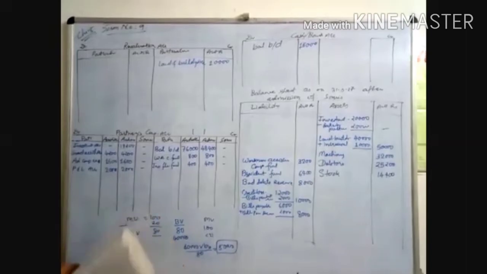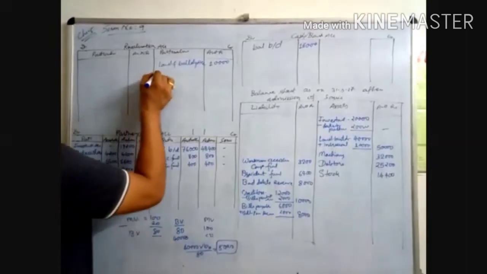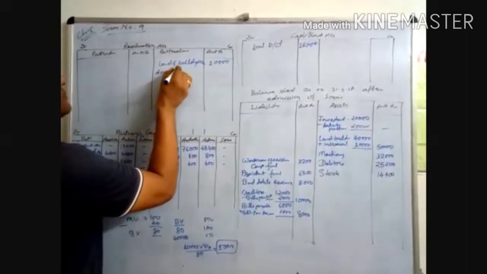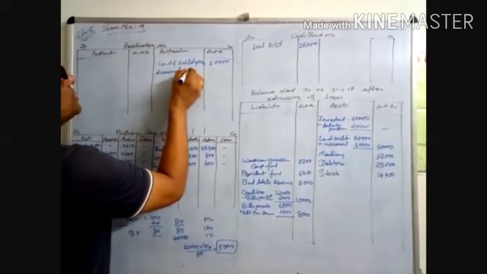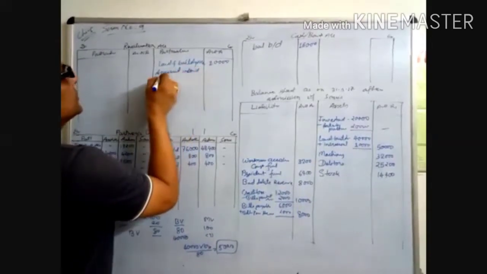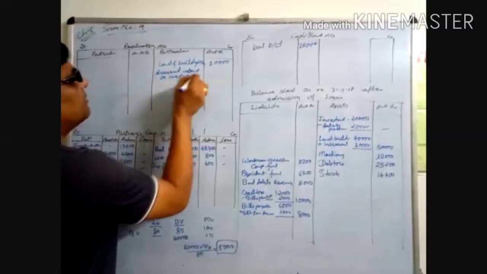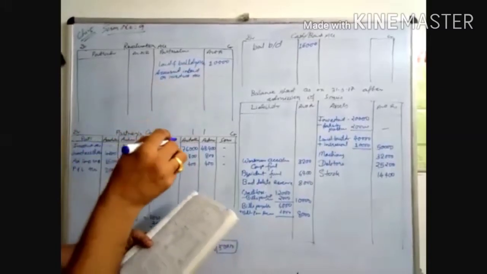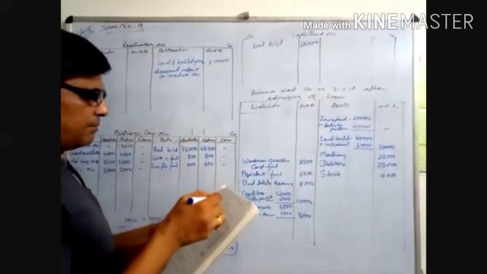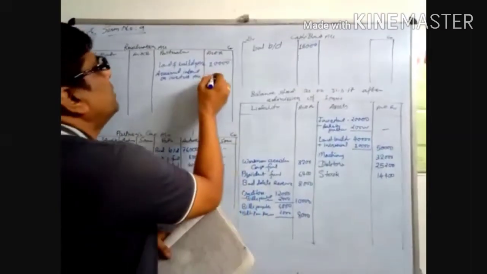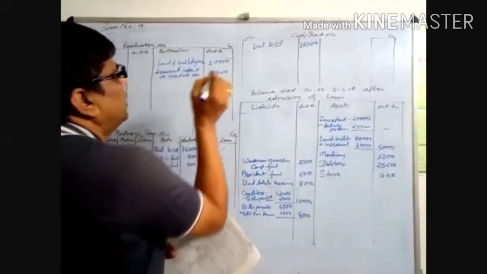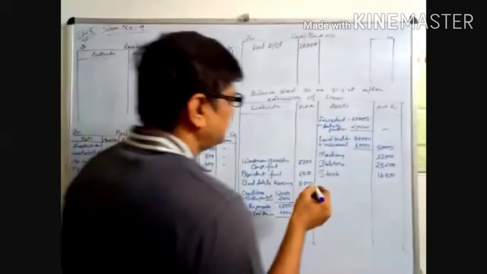Accrued interest on investment account is our income, so write 2,400 on the credit side as a profit, and another entry on the asset side.